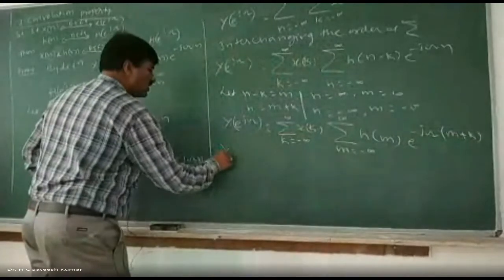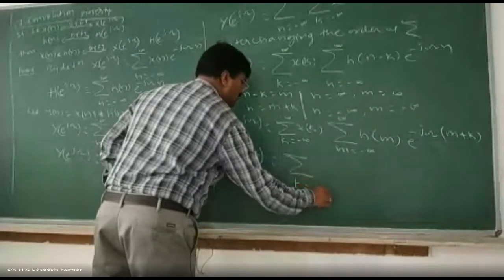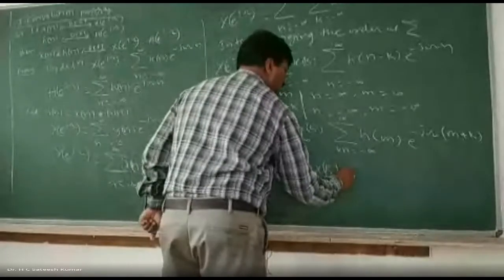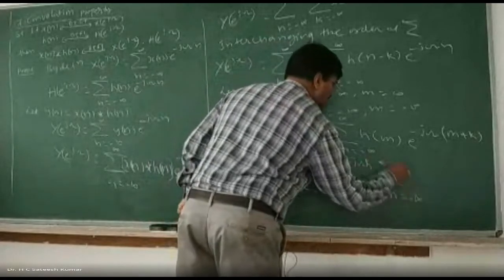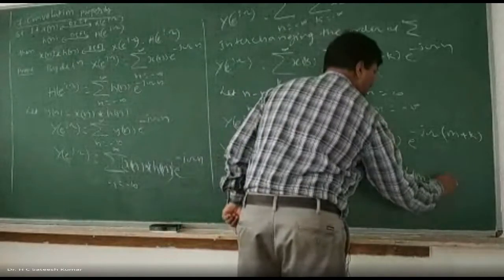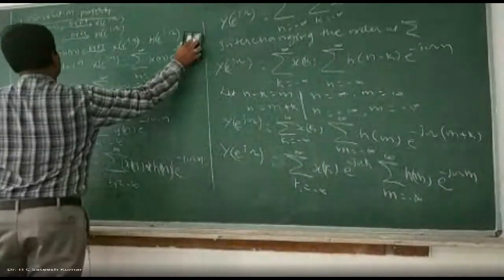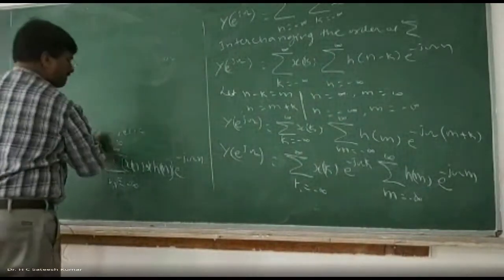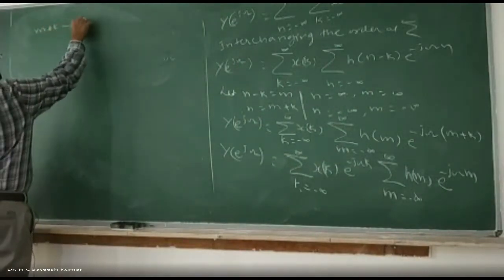So therefore y of e to the power of j omega is equal to summation k varies from minus infinity to plus infinity, x of k into e to the power of minus j omega k into summation m varies from minus infinity to plus infinity, h of m into e to the power of minus j omega m, where m and k are dummy variables.